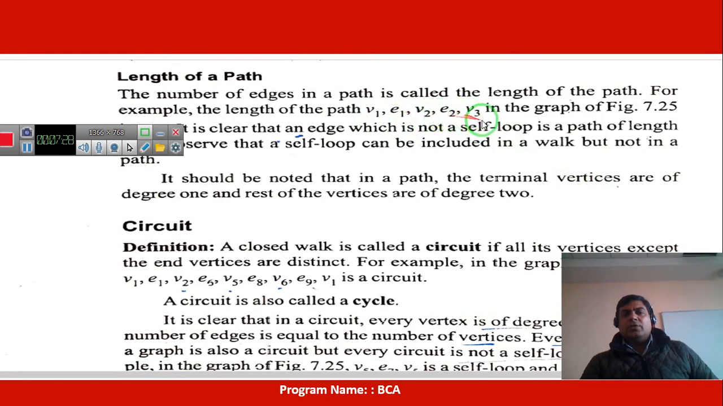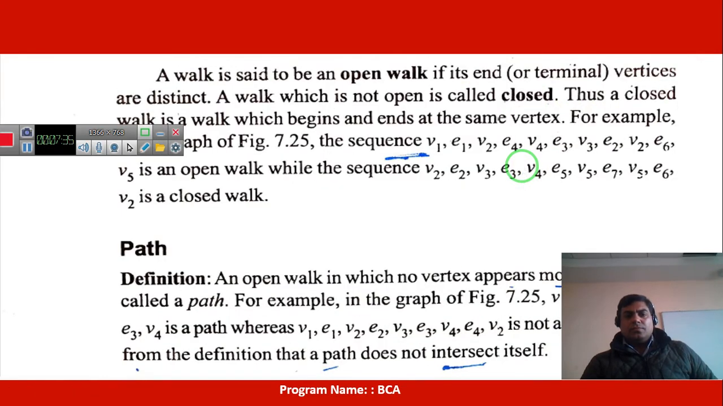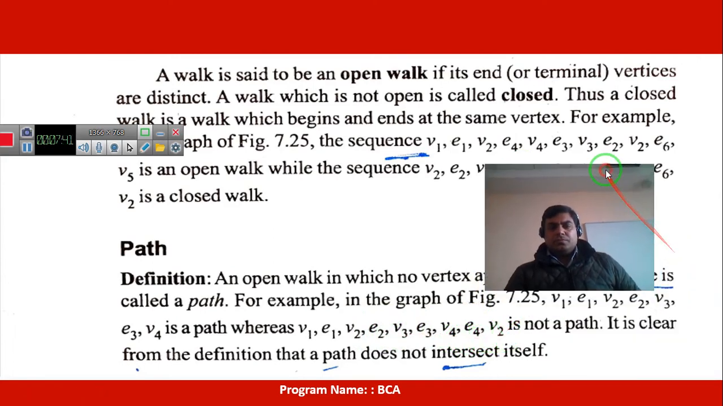b1 e1 e2 b2 and b3 b3. b1 e1 b2 e2 b3 e3 b4 e4 b2 is not a path. Why?